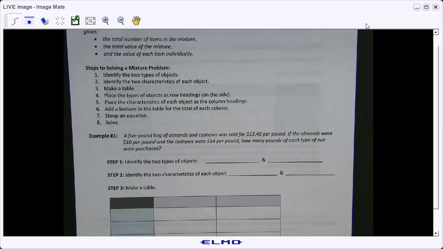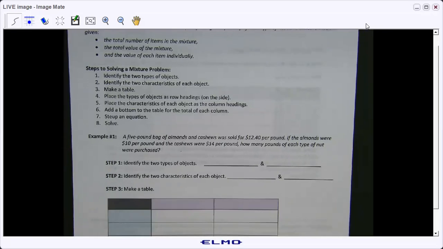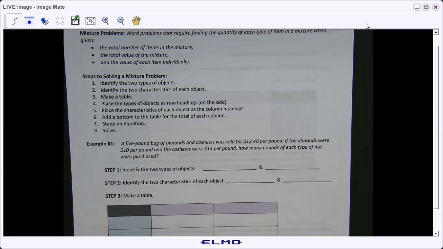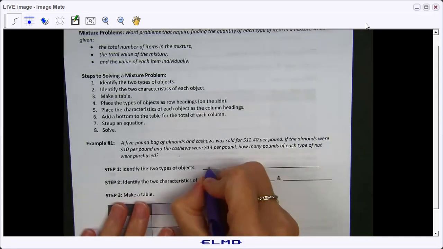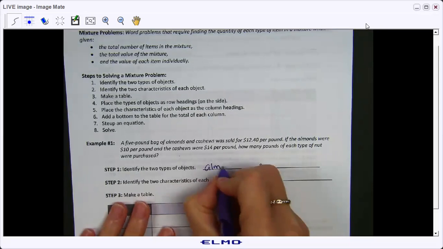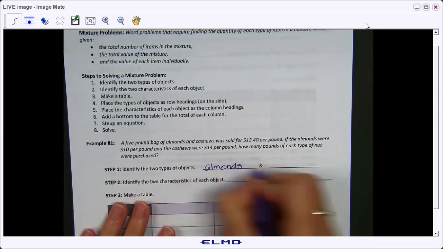It says a 5-pound bag of almonds and cashews was sold for $12.40 per pound. If the almonds were $10 per pound and the cashews were $14 per pound, how many pounds of each type of nut were purchased? So we're trying to find the number of pounds for both the almonds and the cashews. So we have our two types of objects. Our two types of objects are almonds and cashews.